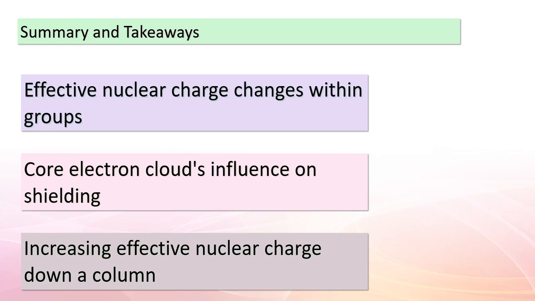We've seen this trend exemplified in the alkali metals, lithium, sodium, and potassium, where effective nuclear charge rises as we go from lithium to potassium. This intricate relationship between atomic structure and electron behavior ultimately impacts the properties of elements. Keep these takeaways in mind as we continue our exploration of the captivating world of chemistry and its underlying principles. Stay curious and keep up the fantastic work, my young scholars.